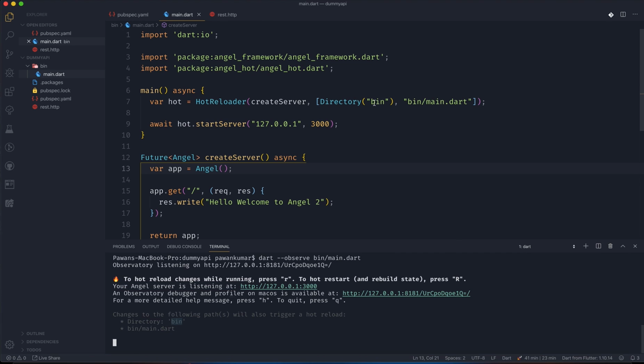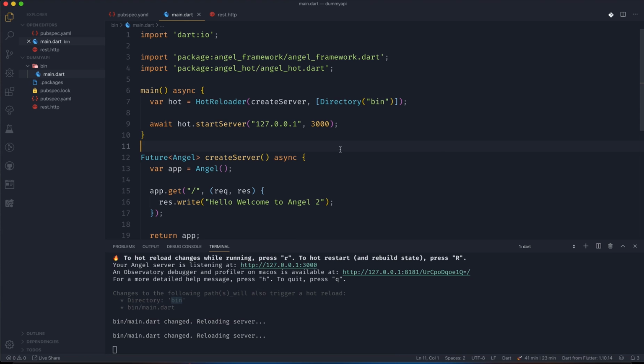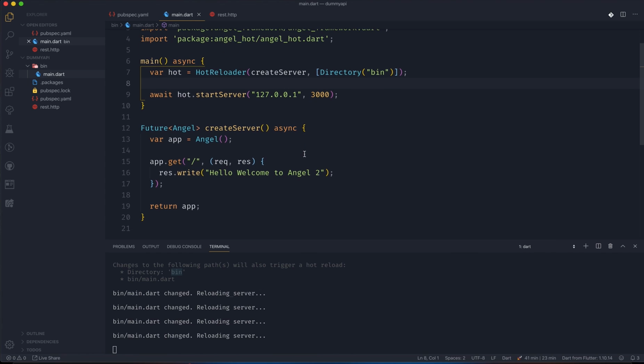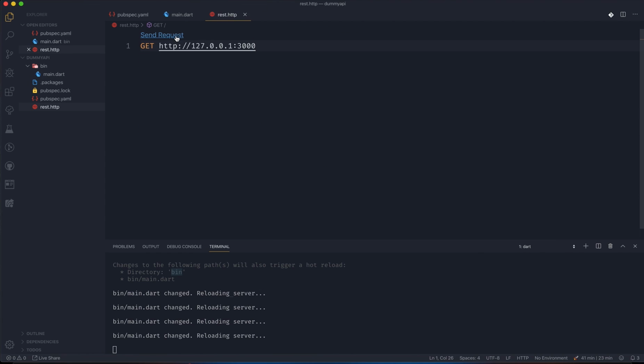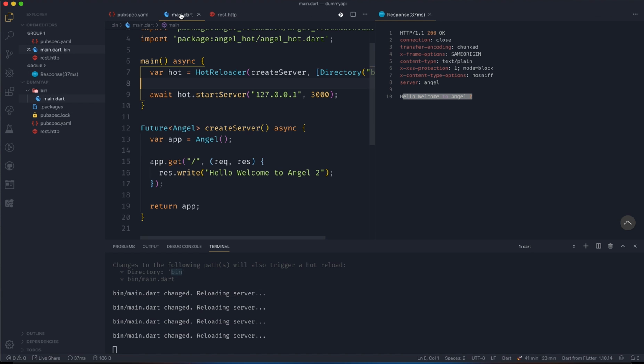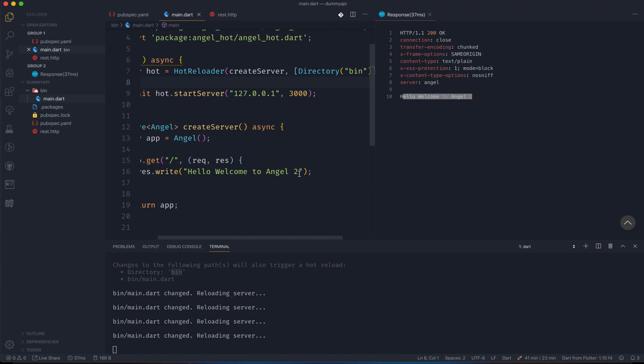So technically, if I have already included bin, I can remove this as well, because anything which will happen in the bin will be auto hot reloaded. Okay, so yeah, that's fine. So I removed this. Now if I go to rest.http, if I do a send request, you can see hello, welcome to angel 2. And without restarting our server, let's write hello, welcome to angel 1.